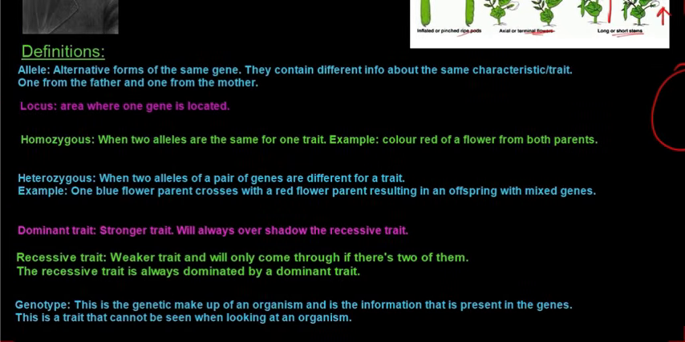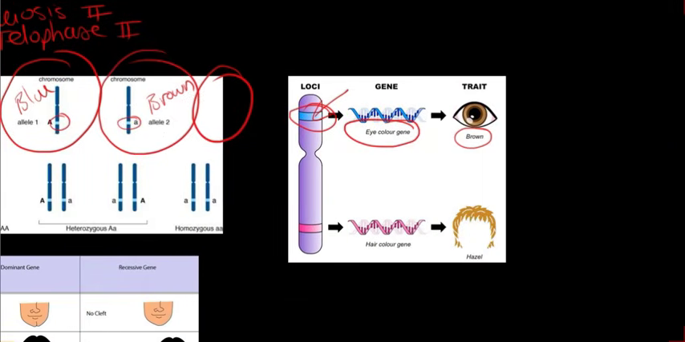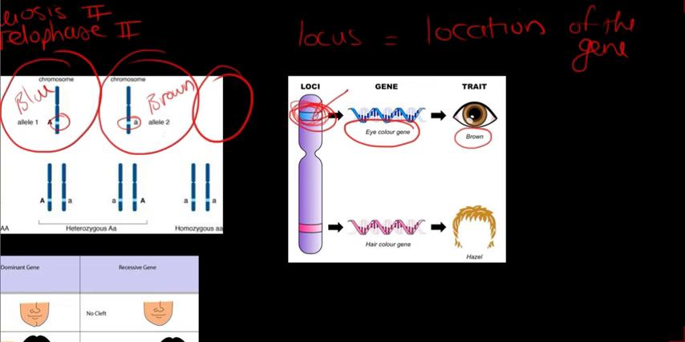Now if we go back, what is a locus? It is the area where one gene is located. Going back to this diagram again, the gene for eye color, specifically on this chromosome, sits right here. That is the location. So locus could mean the location of the gene. The location of this gene is on this chromosome right here, and it is the gene for eye color. The gene for hair color on this chromosome, the locus sits over there.